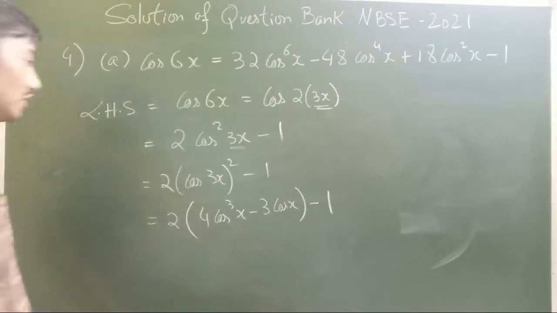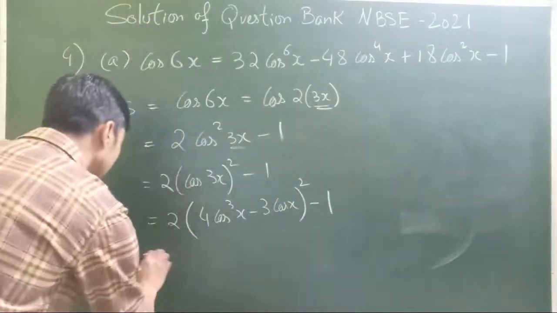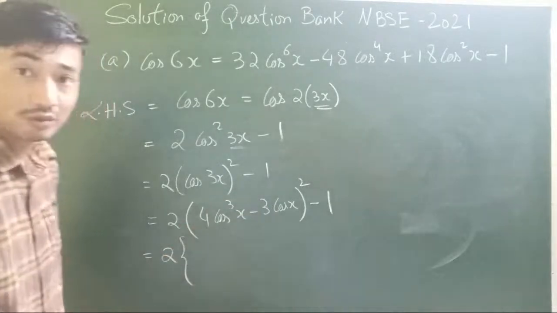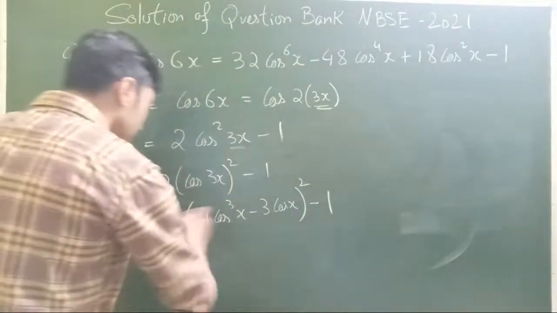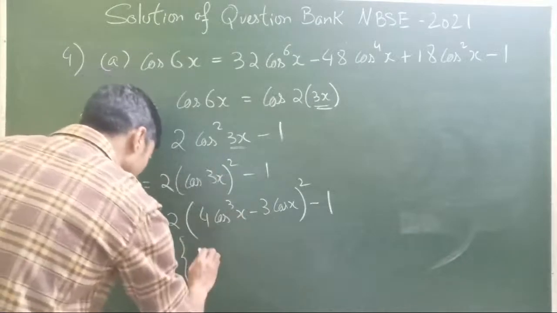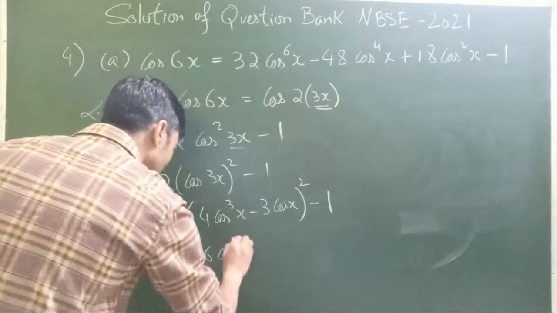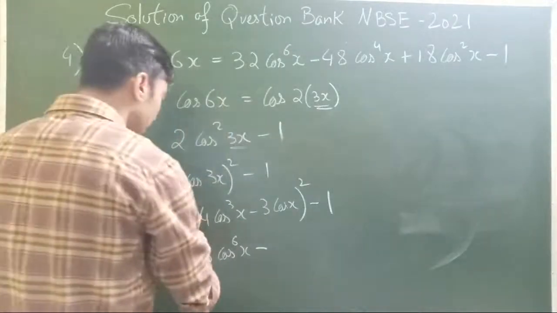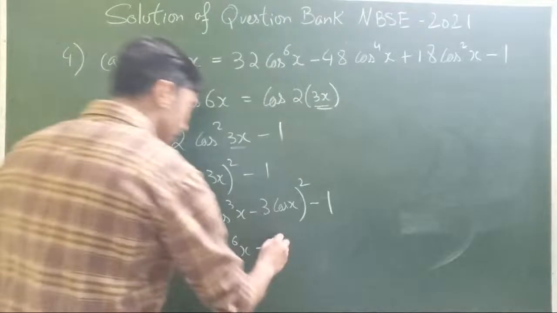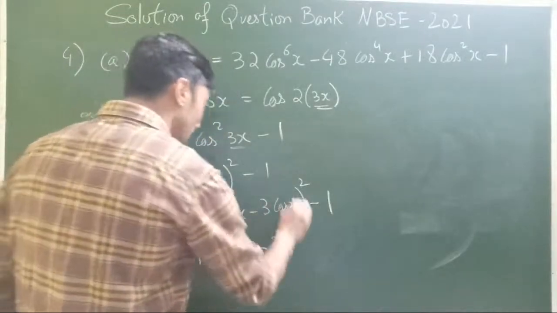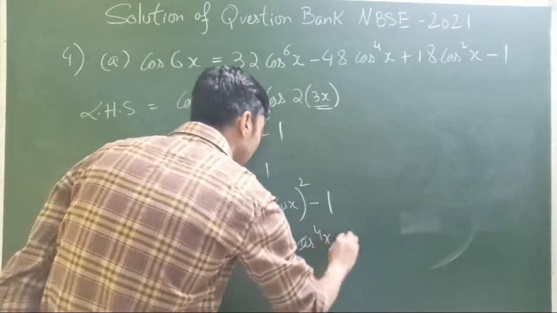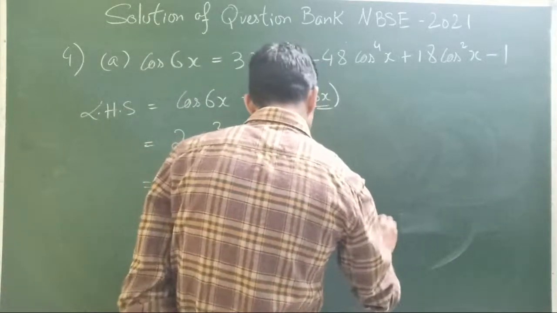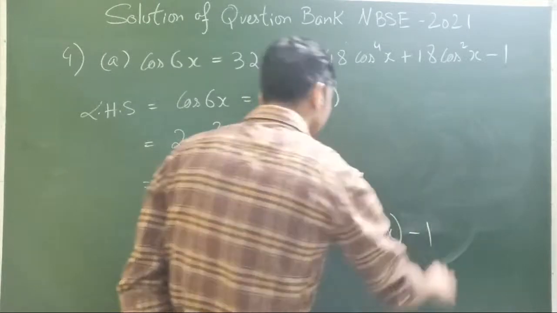Now our job is simply to expand this. A minus b whole square formula, all of us are very well aware of it. So that's going to be a square, 4 square is 16 cos 6x, minus twice of a into b. 2 4s are 8, 8 3s are 24, cos 4x, plus b squared, 3 square is 9, cos square x, minus 1.